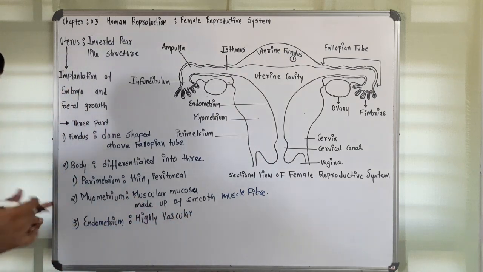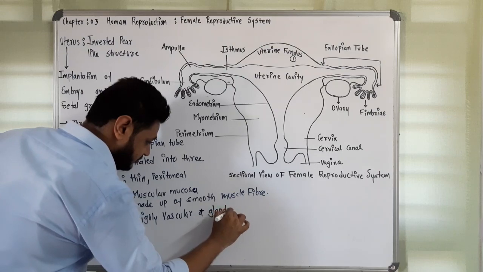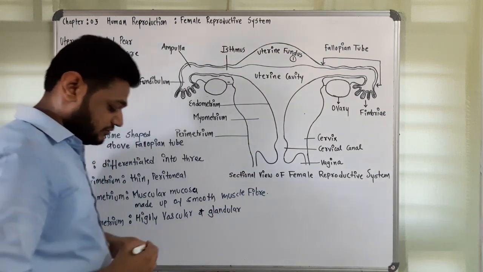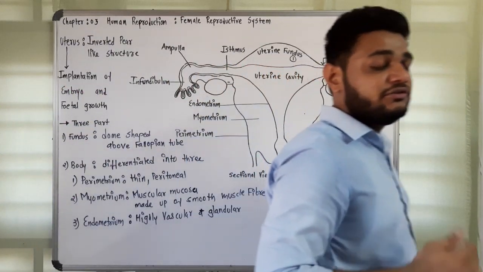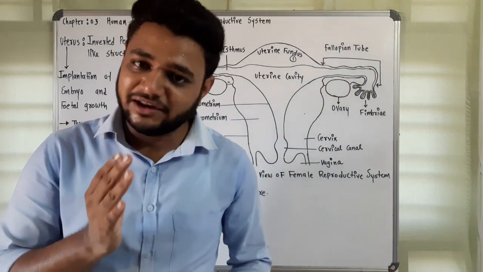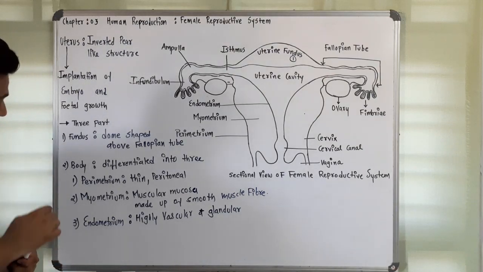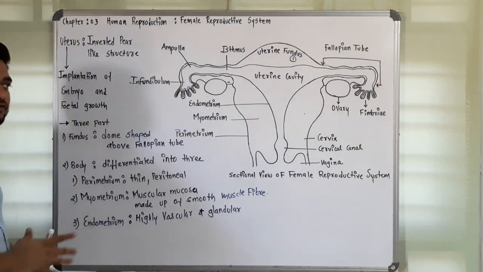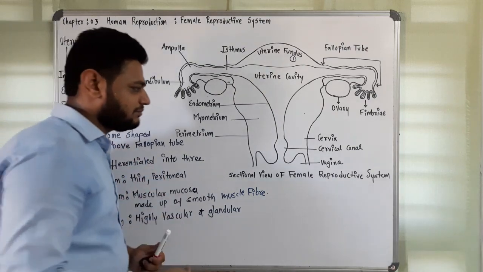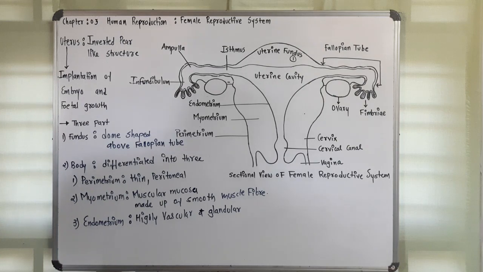That means it has a rich blood supply. It undergoes shedding during the menstrual cycle if fertilization does not occur. The endometrium wall gets shed off. So this is about the three layers of the uterus. The main thing you have to remember is that implantation is going to occur in the body.